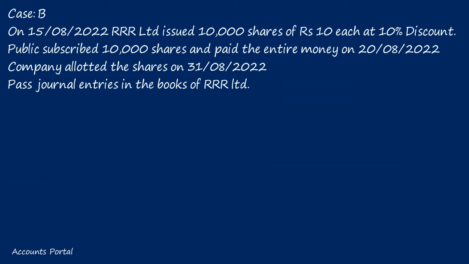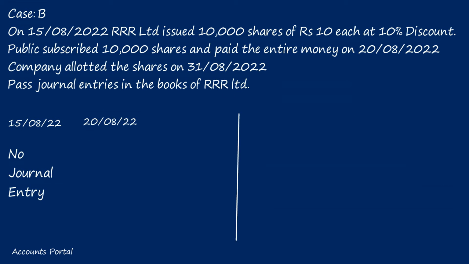Public subscribed 10,000 shares and paid the entire money on 20th August. Company allotted the shares on 31st August. Pass journal entries in the books of RRR Limited. Dear students, on 15th August, will we pass a journal entry or not? No journal entry. We will not pass any entry because we will not be collecting money on 15th August. On 20th August, public subscribed 10,000 shares and paid the entire money. Will we pass an entry or not? We will pass an entry because we are collecting the money.